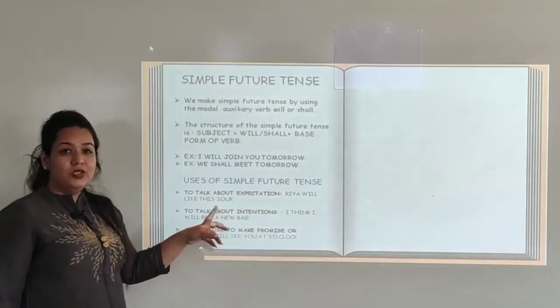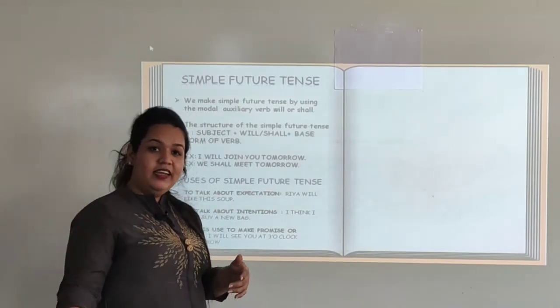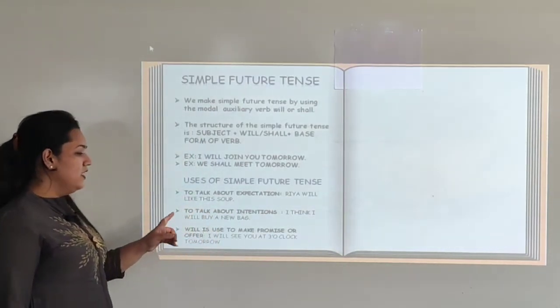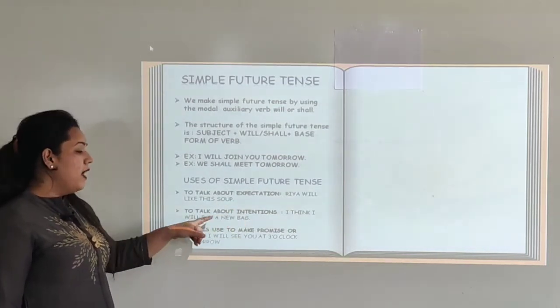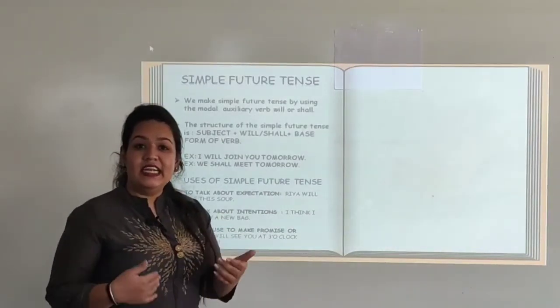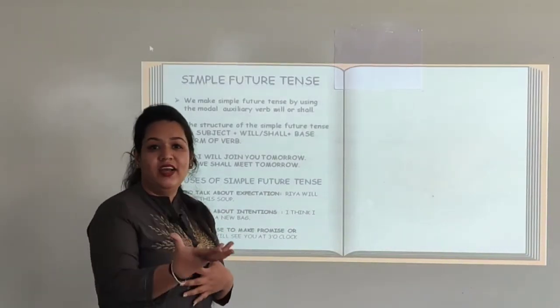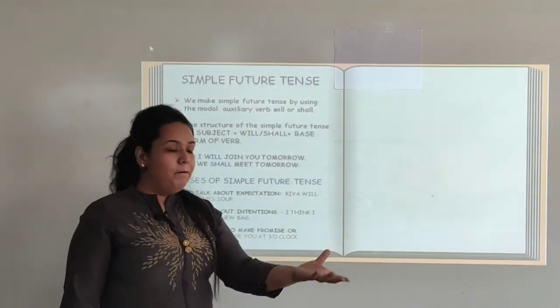Riya will like the soup. That means you are expecting from Riya that she will like the soup. The next one is, it talks about the intentions. I think I will buy a new bag. I think indicates that you are intending to do something. That is, you are intending to buy a bag.